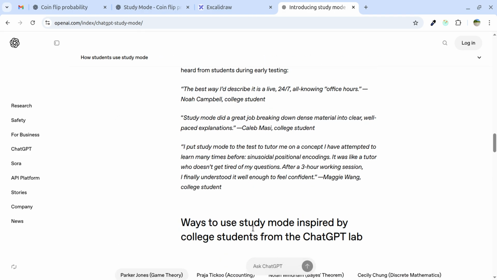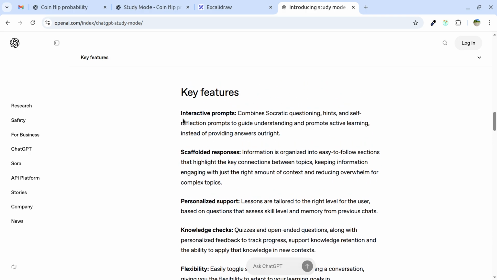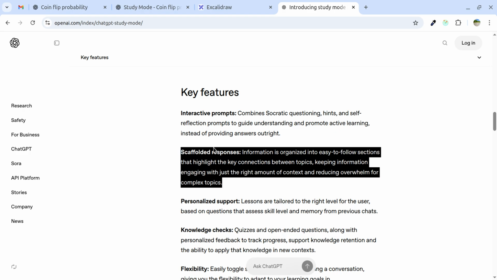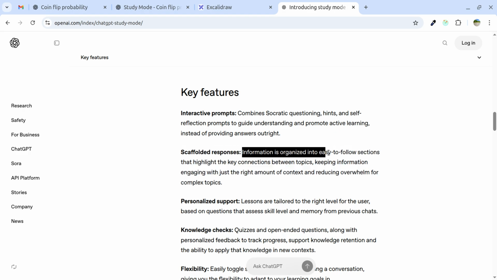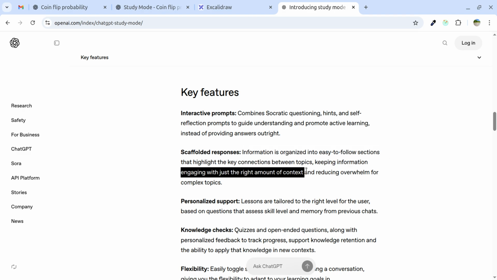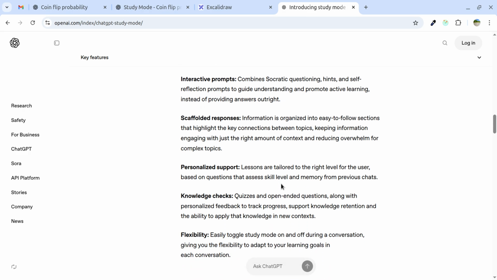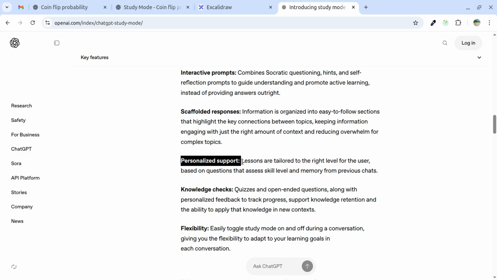The key features are interactive prompts and scaffolded responses. That means information is organized into easy-to-follow sections that highlight key connections between topics, keeping information engaging with just the right amount of context and reducing overwhelm for complex topics. Also personalized support: based on the level of the user, it asks the user questions and makes the user learn.